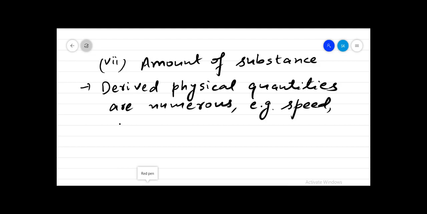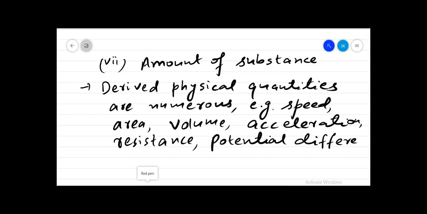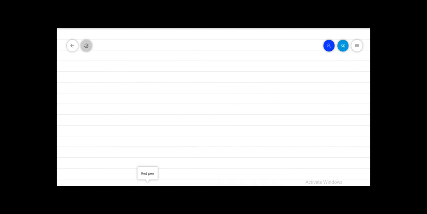For example, speed, area, volume, acceleration, resistance, potential difference, etc. Derived physical quantities can be in so many numbers, and they are derived from fundamental physical quantities only.